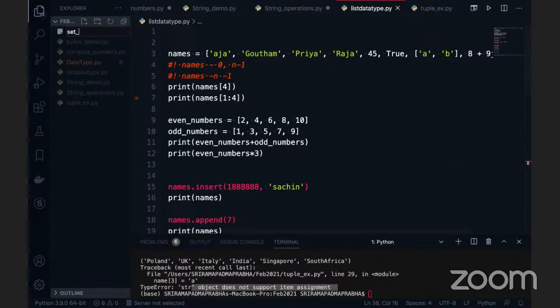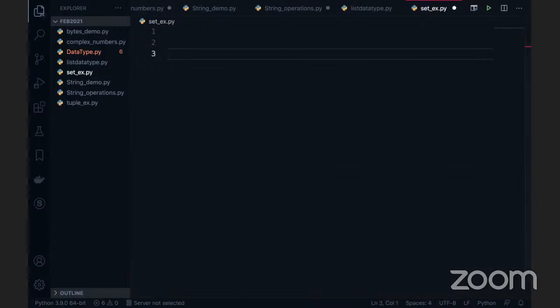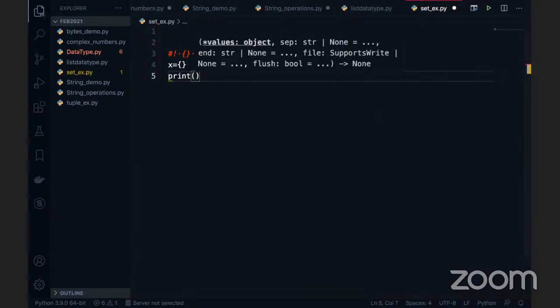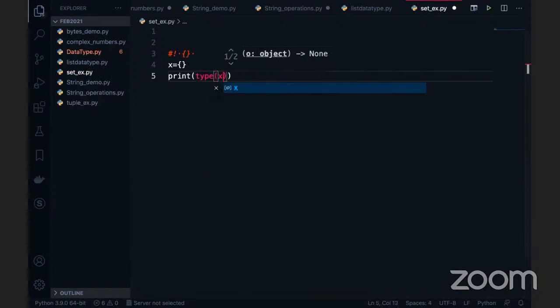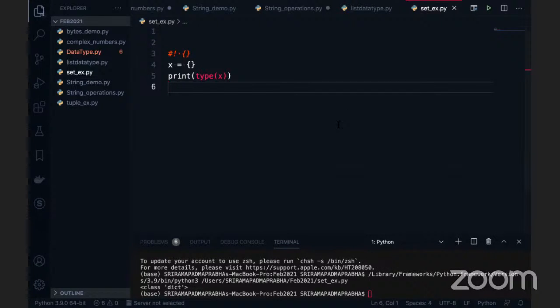I am writing set_x.py here. But here also some interesting facts are there. For example, a set is represented by using curly braces, right? I say x is equal to these curly braces, and I want to print the type of x. Can anybody guess what the type of x is here? I said this is a set, but I'm just giving the empty braces, and Python always returns that it is a dictionary. You can see the output is dict.